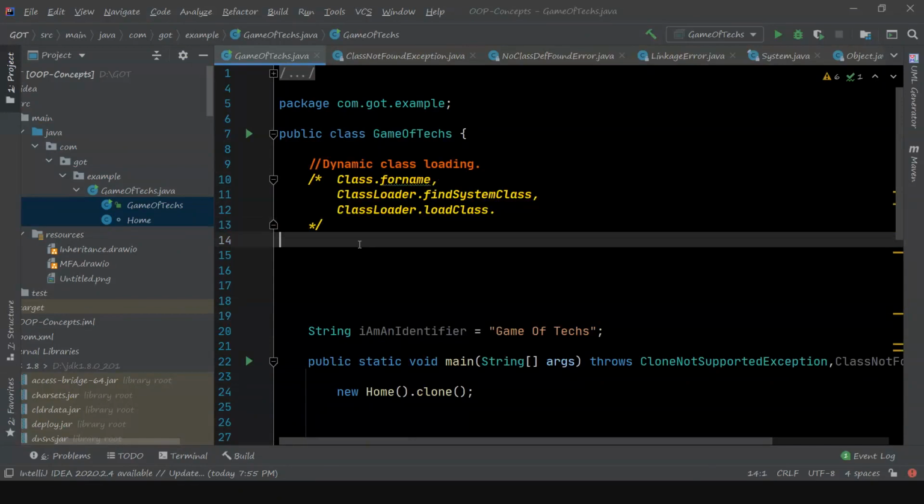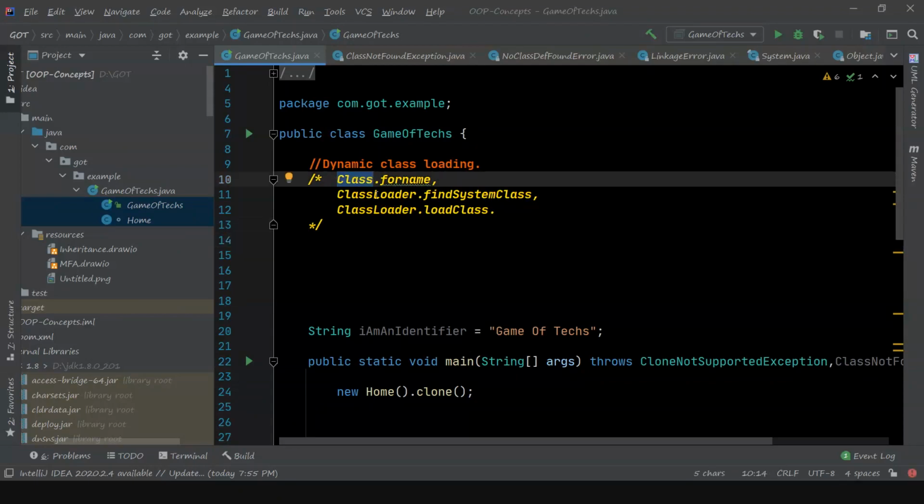So, what are the different ways to do dynamic class loading, or how to load a class dynamically in Java? There are certain cases where you may have to load classes dynamically, especially the driver class for connecting to databases. You would have used Class.forName, and the driver name will be given here. So the real question is, why do we do that?